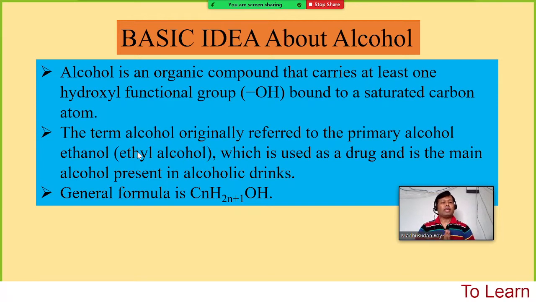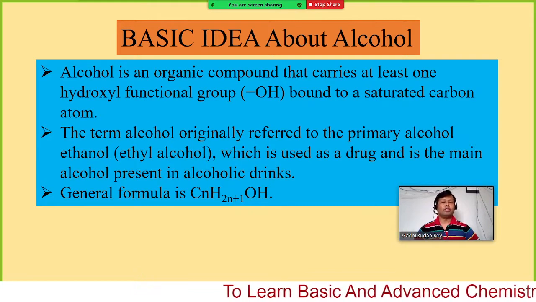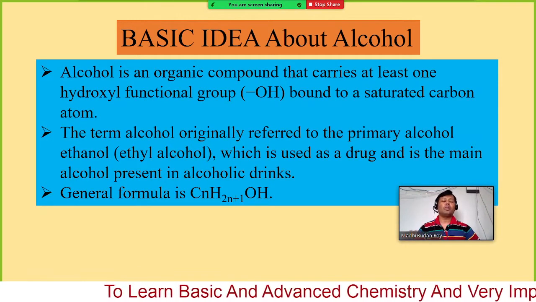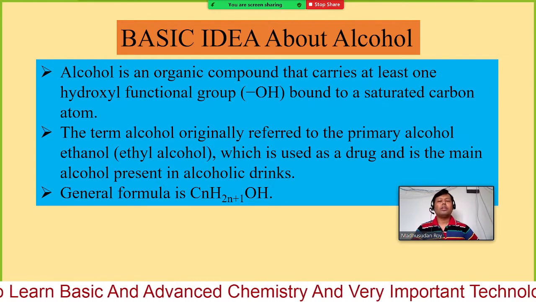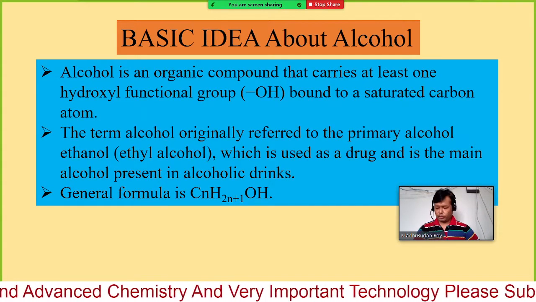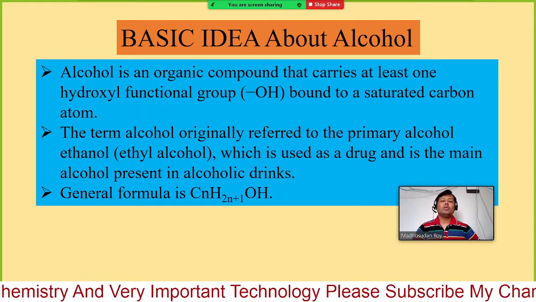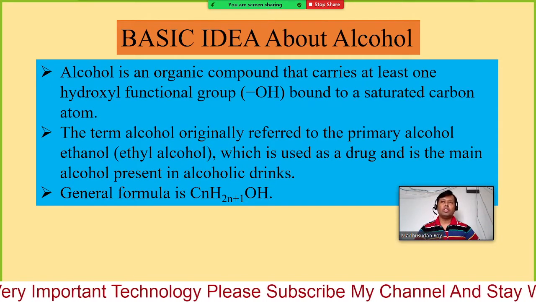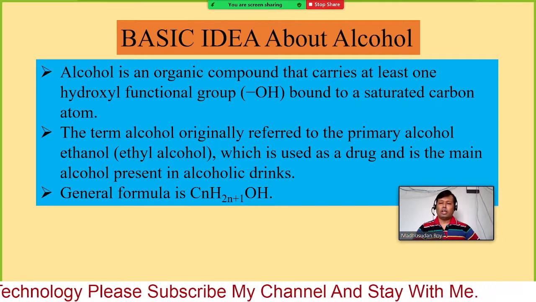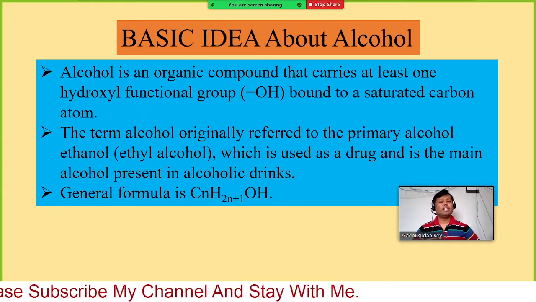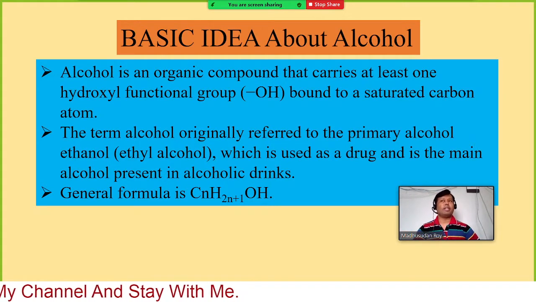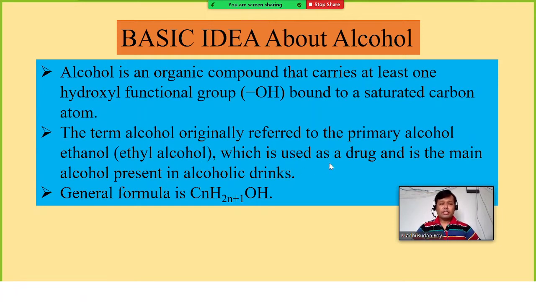So if we mention just alcohol, then you will consider that it is a primary alcohol. That means it has only one hydroxyl group, until and unless we mention that it has 2, 3 or more than 3 OH groups. So the word alcohol represents a primary alcohol, like ethyl alcohol or ethanol, which is used as a drug and is the main alcohol present in alcoholic drinks.